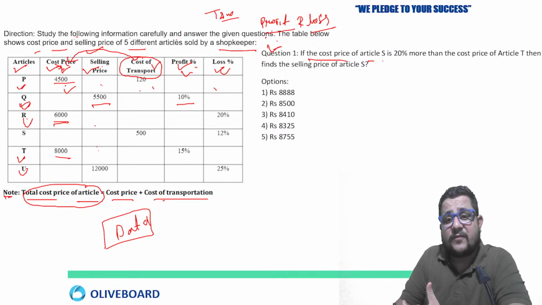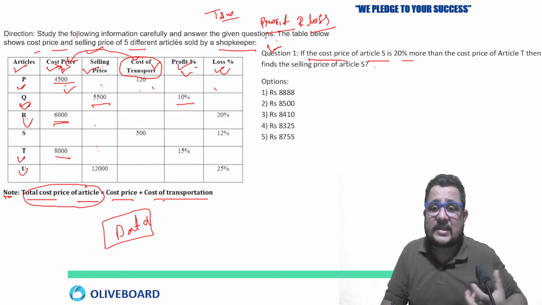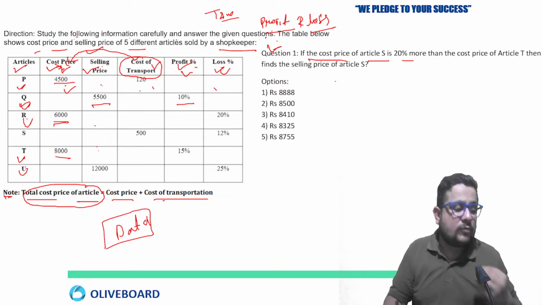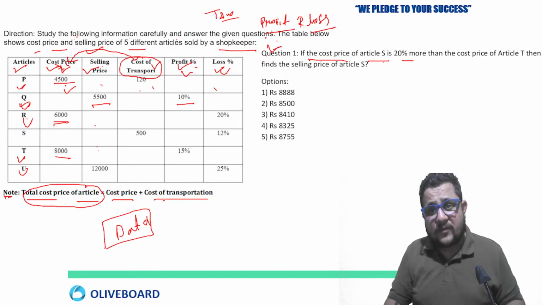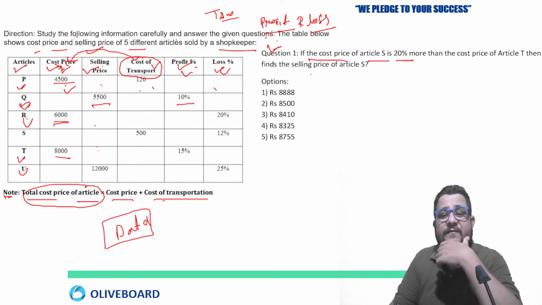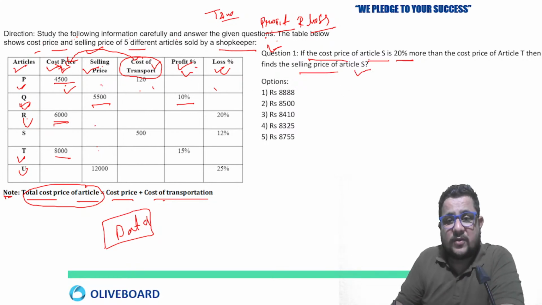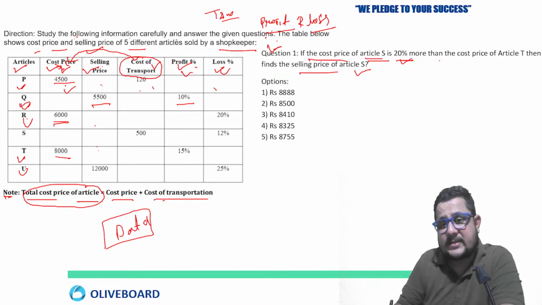If the cost price of article S, so in these kind of questions they will give you extra information in the question, and based on that you have to solve. So the cost price of article S is 20% more than the cost price of article T. Then find the selling price of article S.